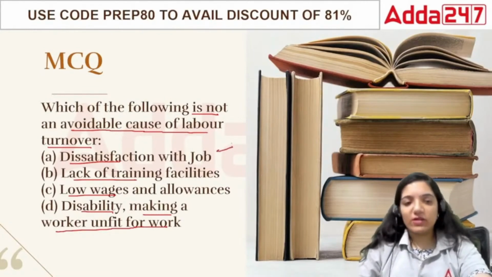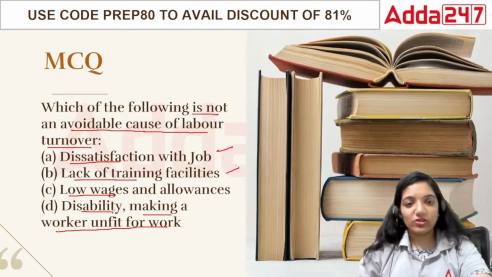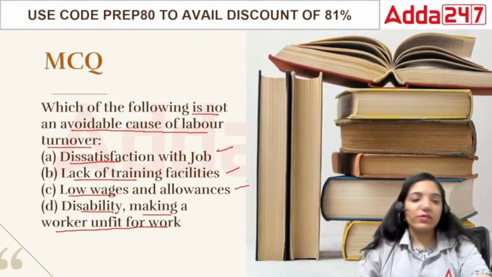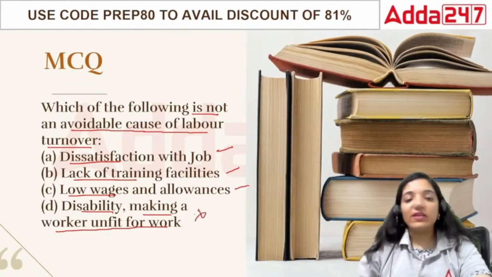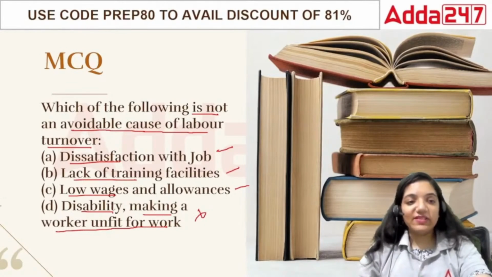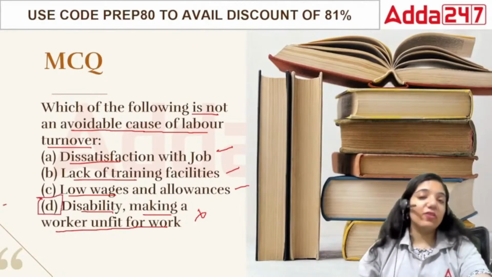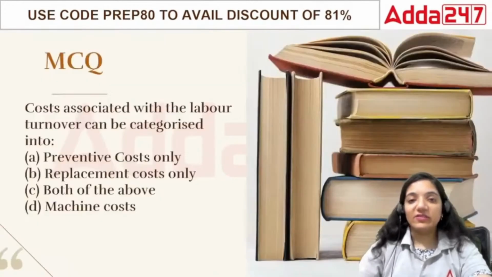If you try to satisfy the person, he may still stay. Lack of training facilities, you can give them training and they will stay in the organization. Low wages and allowances, you pay more, they will still stay. Disability is something that is not in their hands. This is not in your hands as well as in the hands of that particular labor. So this disability portion is not avoidable. This is unavoidable in nature. This can happen with anyone. Okay? That's the next point.